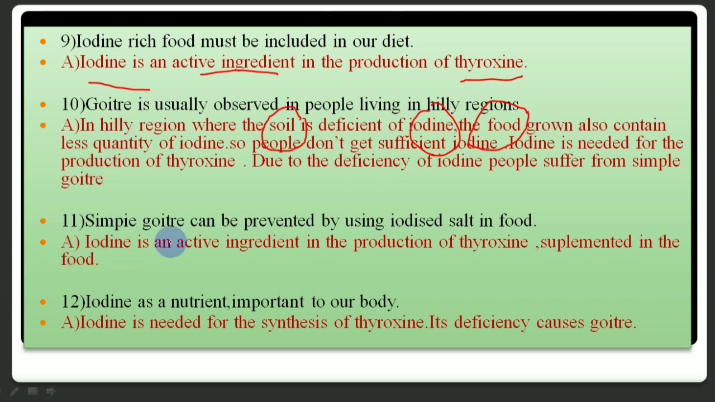Simple goiter can be prevented by using iodized salt in food, because iodine is an active ingredient in the production of thyroxine that is supplemented in the food.